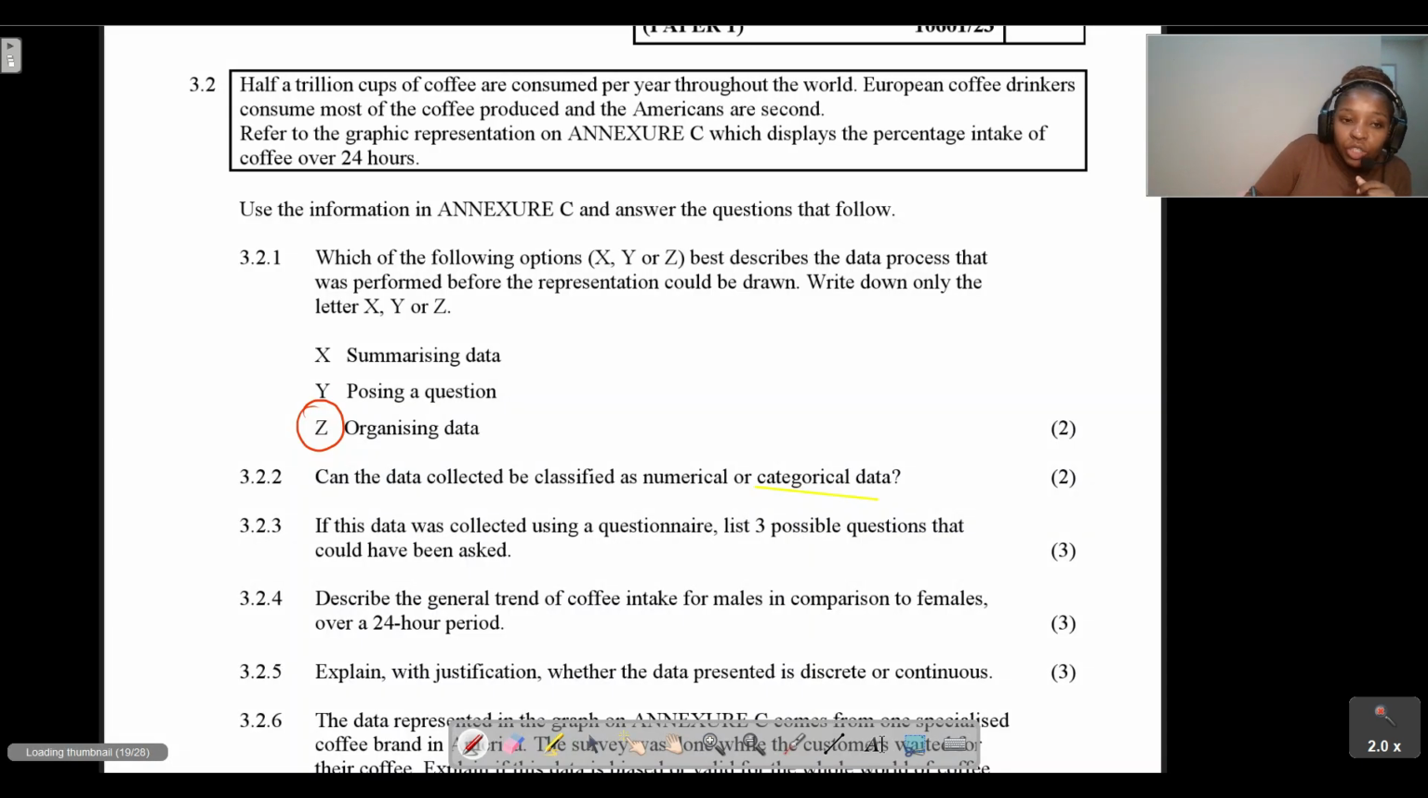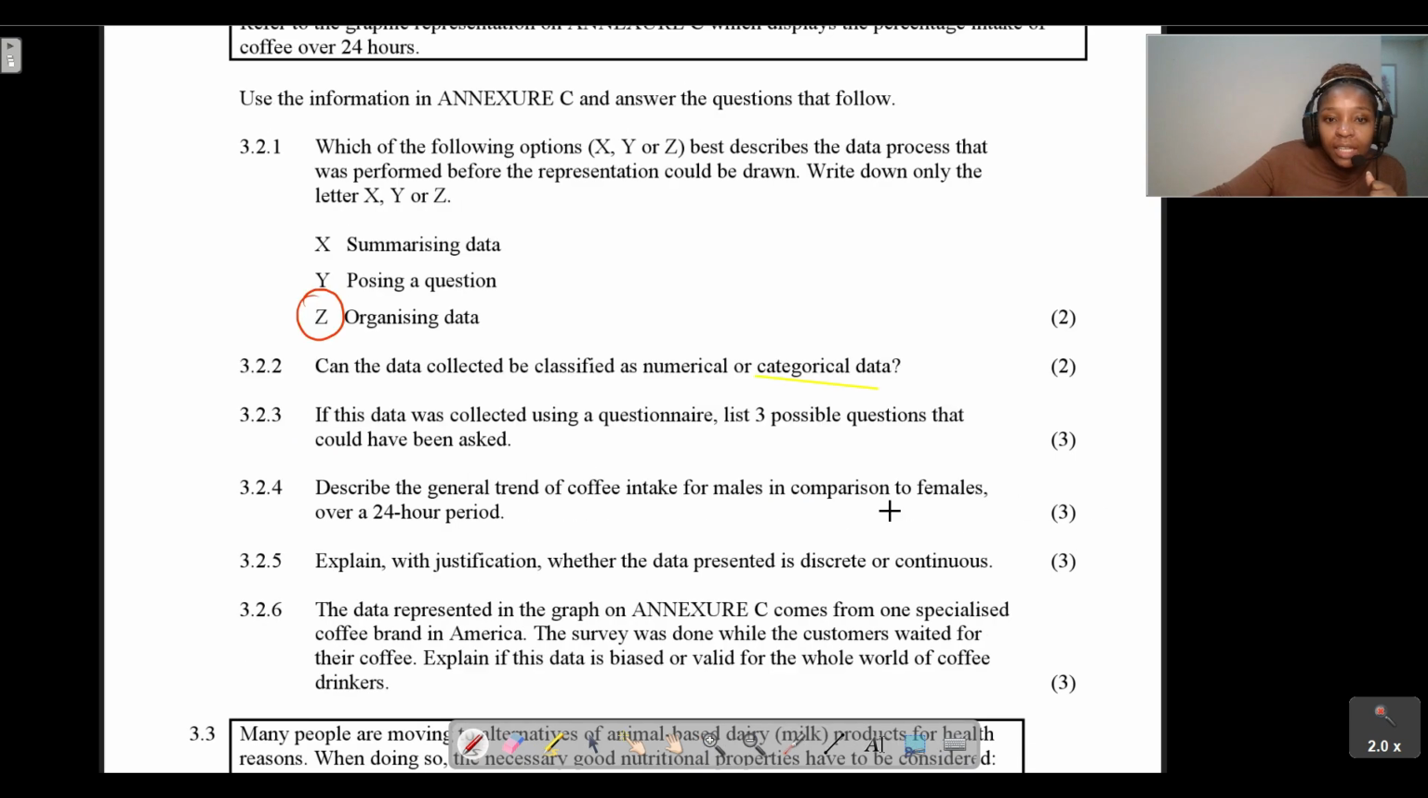Okay, next question, question 3.2.2. If this data was collected using a questionnaire, list 3 possible questions that could have been asked. Remember, guys, in the data collecting phases, the first thing is you want to collect your data. How do you collect your data? You conduct your surveys or questionnaires, observations, right? Then we move on to the next phase, where we classify our data, then we organize our data.